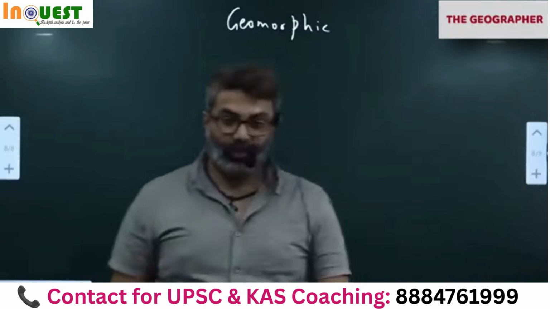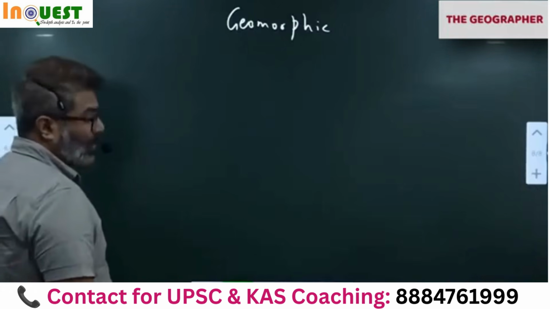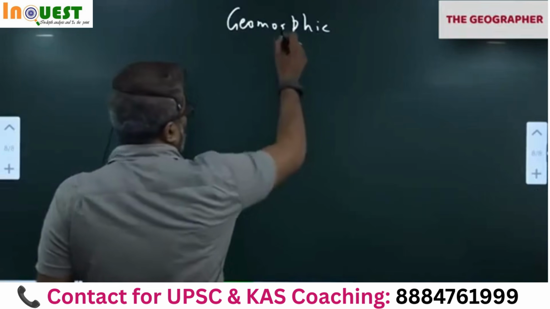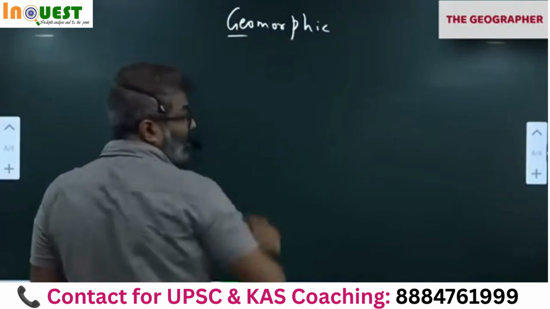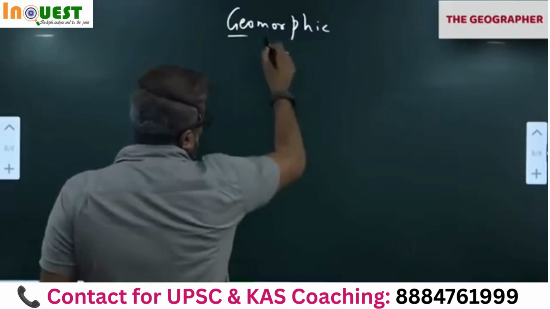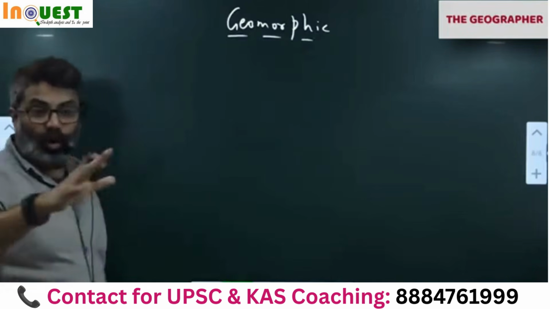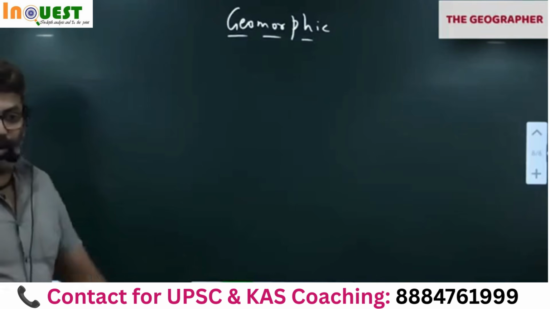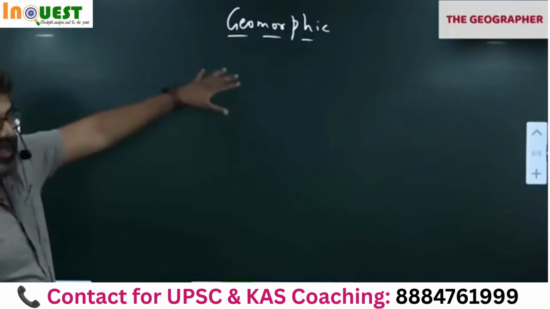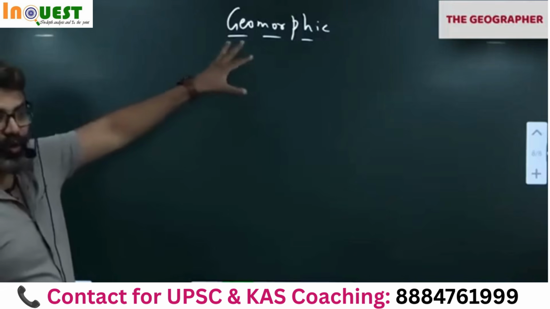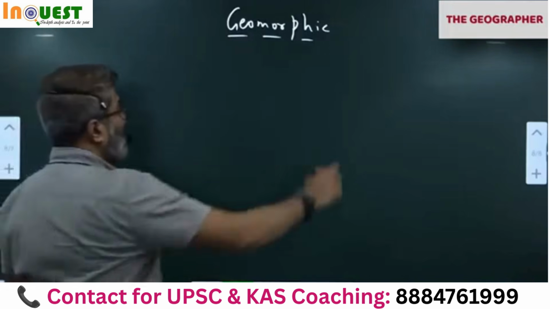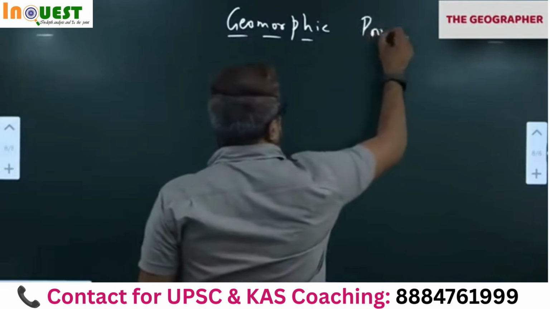Geomorphic. See the word geo means earth. Here morphic. Morph means structure or form. All the processes that take place on the earth can be summarized as geomorphic processes.